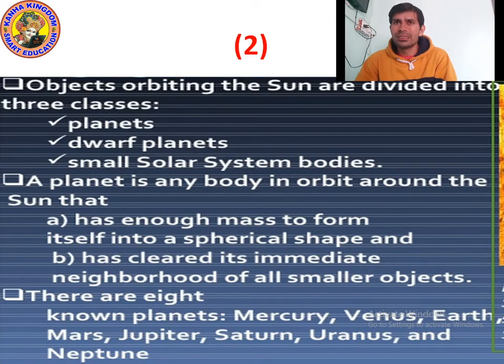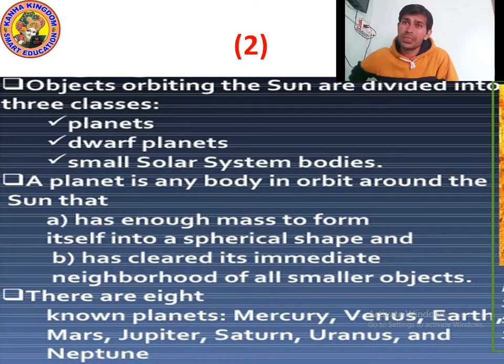Many objects orbit the Sun. All the planets orbit around the Sun. Not only planets, dwarf planets also orbit around the Sun. And small solar system bodies also orbit around the Sun.